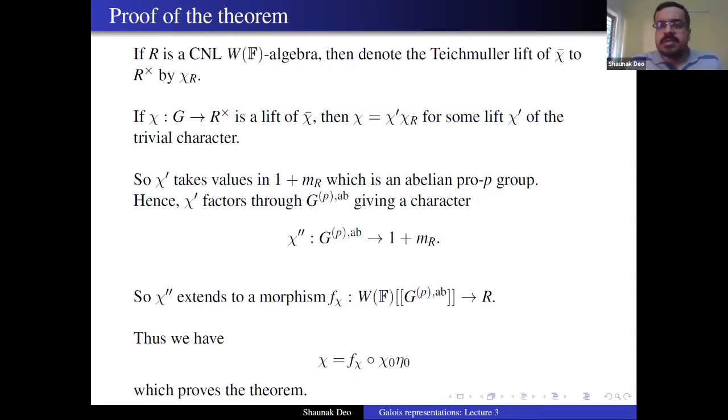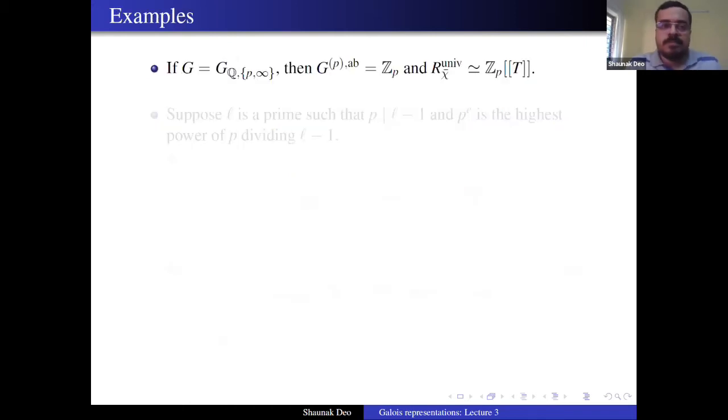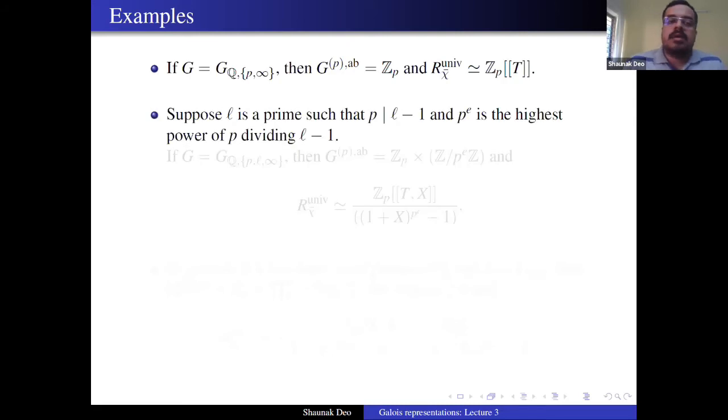So let's try to see how these rings look in some of the cases that we know, some quotients of the Galois group. For example, if you take the Galois group G_{Q,{p,infinity}}, the Galois group of the maximal extension of Q ramified outside p and infinity, then this G_P^ab is just Z_p. You just use the Kronecker-Weber theorem and you see that this G_P^ab is just Z_p. And so the universal deformation ring is just the Iwasawa algebra, the power series ring in one variable over Z_p.